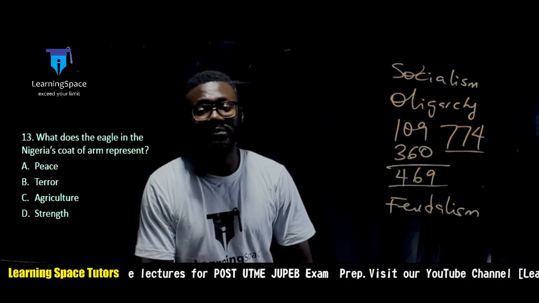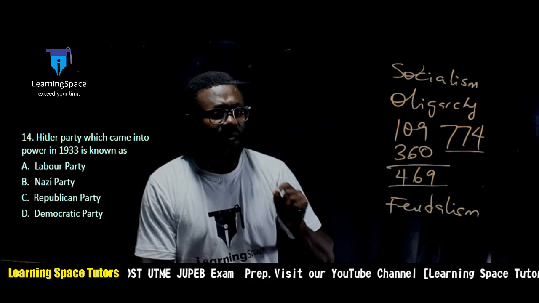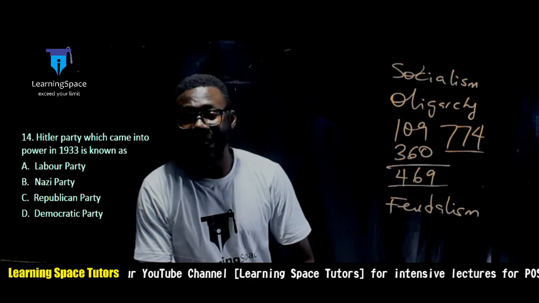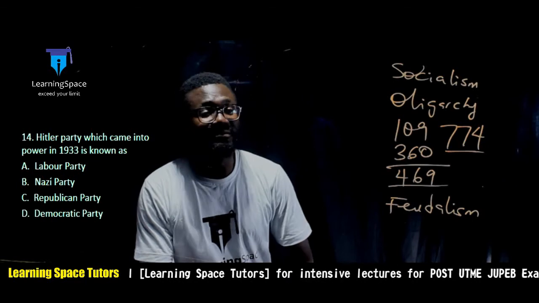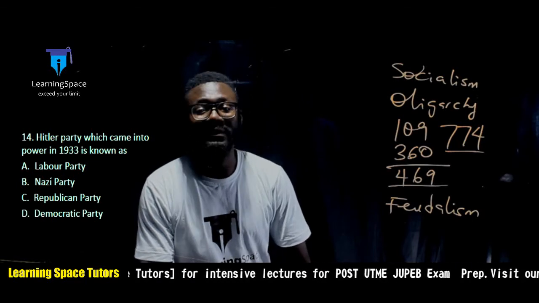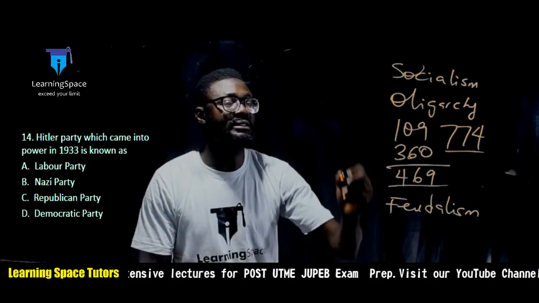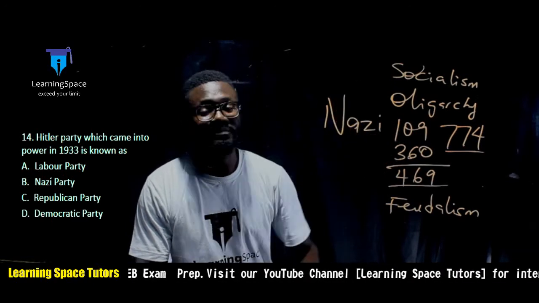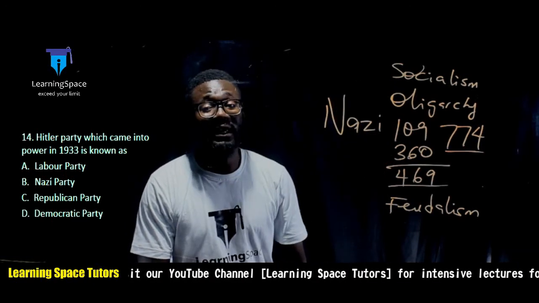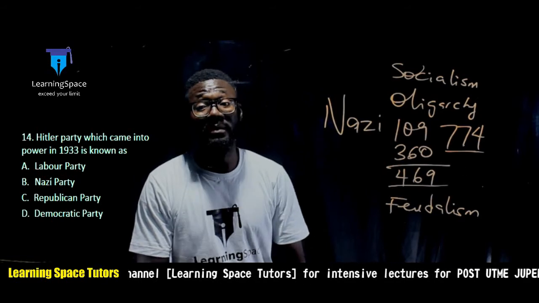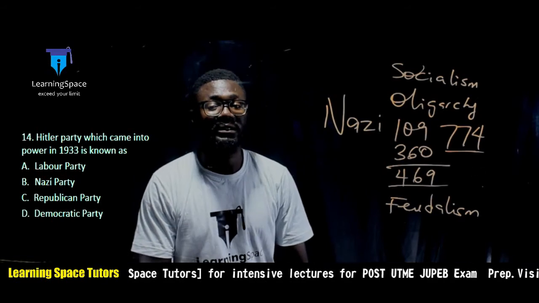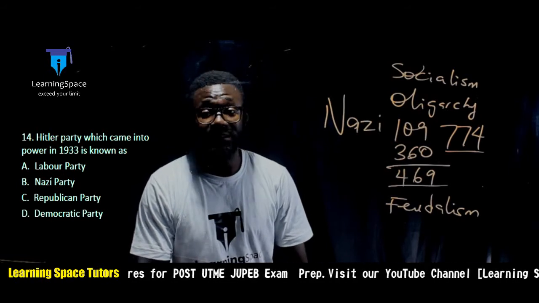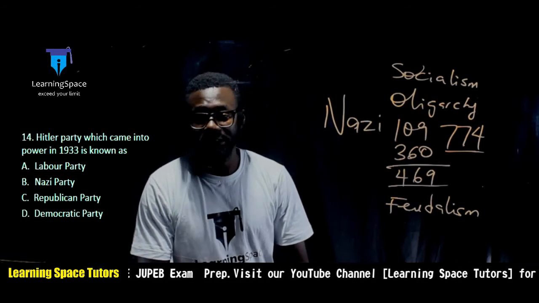The next question. Hitler's party, which came into power in 1933, is known by what name? Of course, it is the Nazi Party. The Nazi Party actually became a mass movement in Germany in 1933, after Hitler emerged as the Chancellor of Germany.